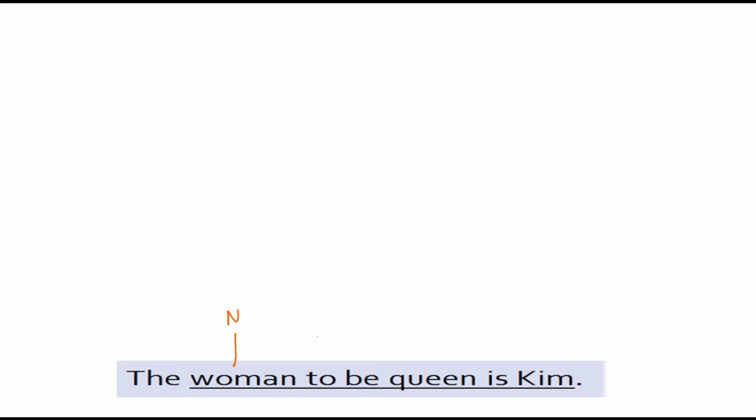So woman is a noun. To be queen, we have an infinitive plus a be verb. And then we have queen. So this is a noun. We're not actually going to do "is Kim" here because then we would have to do the sentence at the beginning. So let's just focus on this here. So woman to be queen.